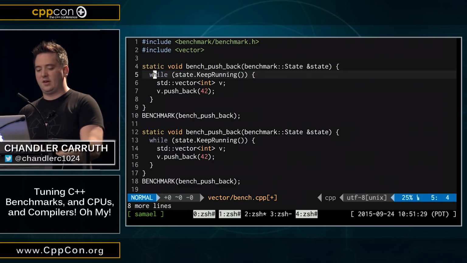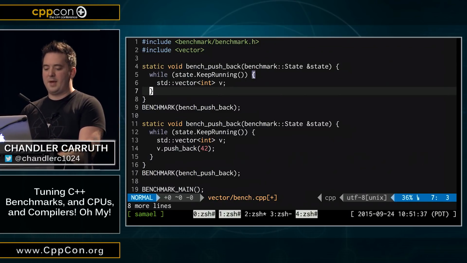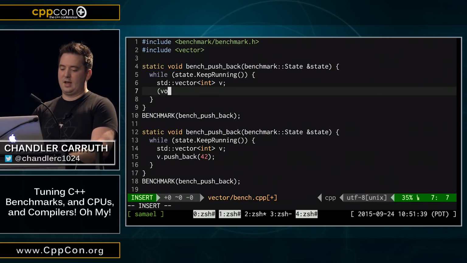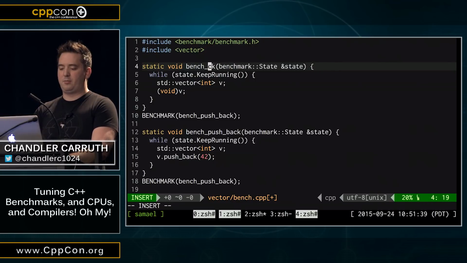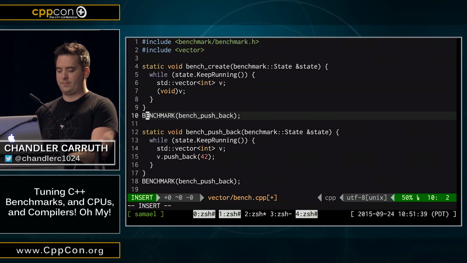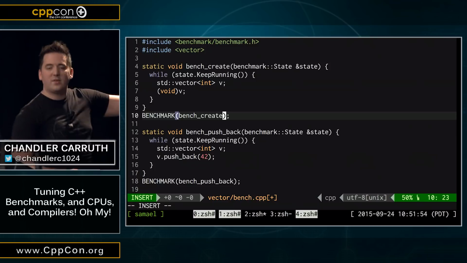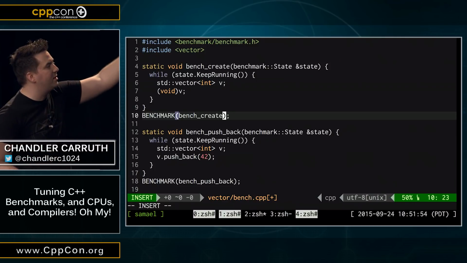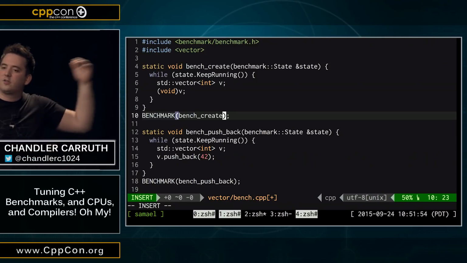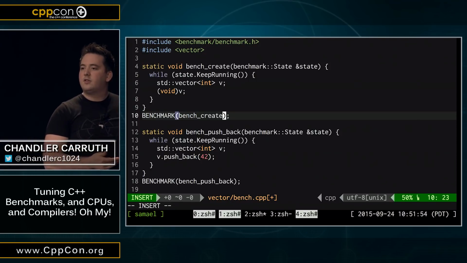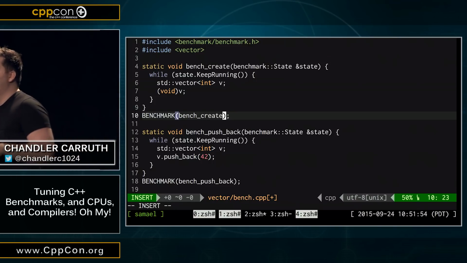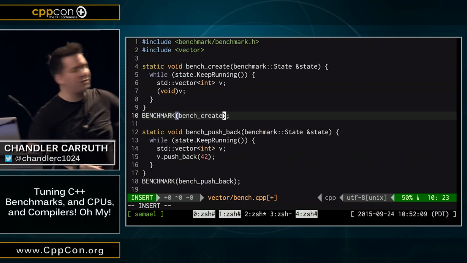Now, a good way of doing this is often to just set up a baseline, all right? Let's look at an example of this. So here's a baseline benchmark. So instead of pushback, we're going to benchmark just the creation of this vector. All right, is this making sense? So here we've got a new benchmark. This is going to benchmark constructing the vector. And then the second we're going to benchmark constructing it plus pushback. So we're going to be able to look at the delta between these two to understand the performance impact of pushback. So any predictions on how fast the first one's going to run?